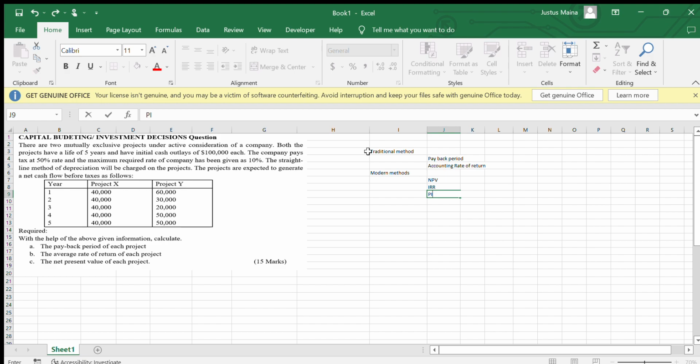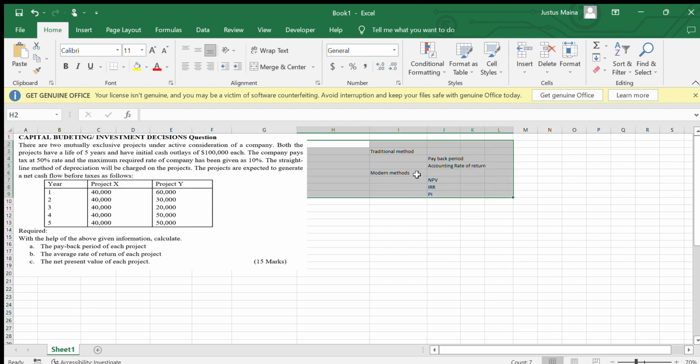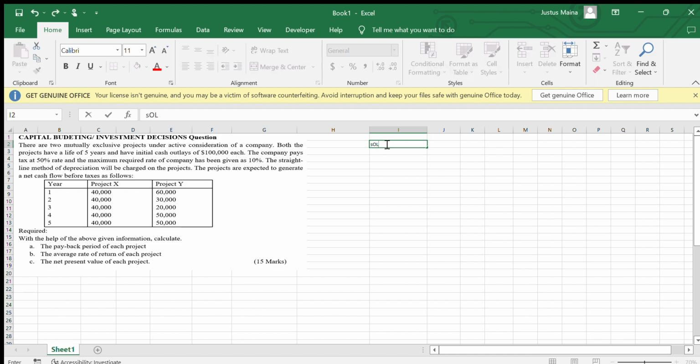Back to our question. We have been told to compute the payback period of each project. That's the first step there, the payback period of each project. So what you should be doing here is that we should start with the first solution there, and one of the things that we do is have a summary of what we should be having here. Solution.